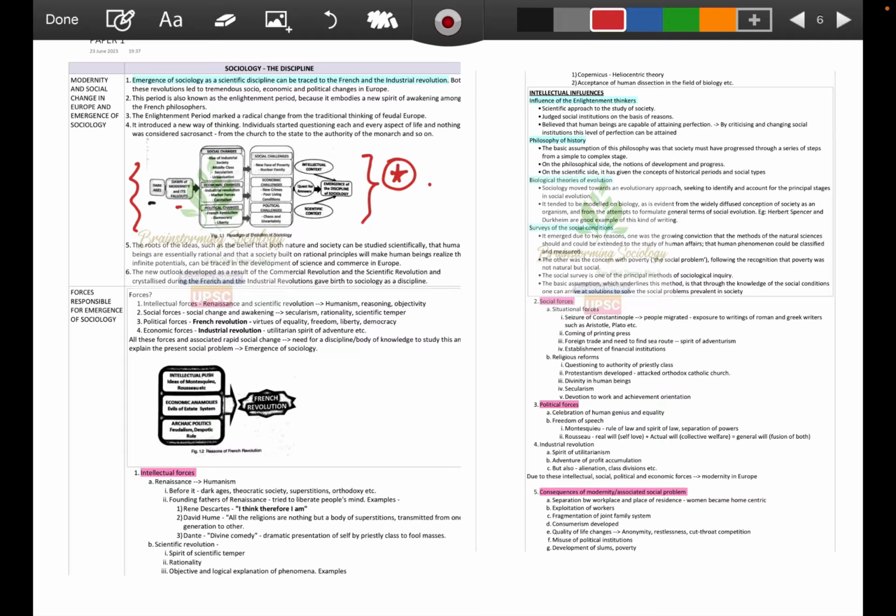So that is helping you understand modernity and social change in Europe, and how the emergence of sociology as a topic was generated at that time. The emergence of sociology as a scientific discipline can be traced to the French and Industrial Revolutions, that we all know. So we are not going very deep into the static part.